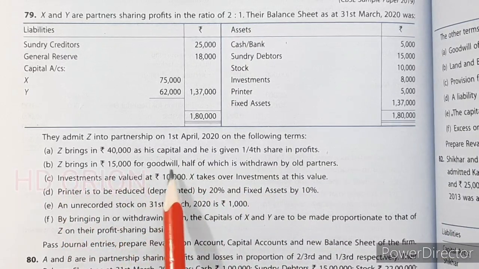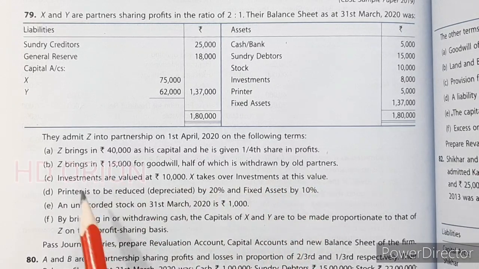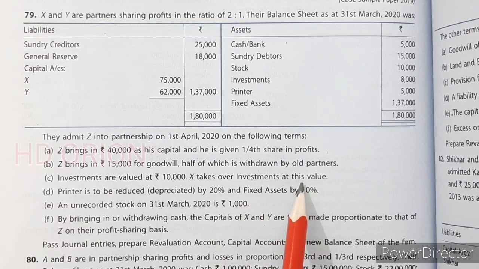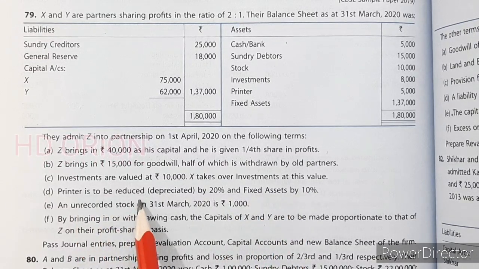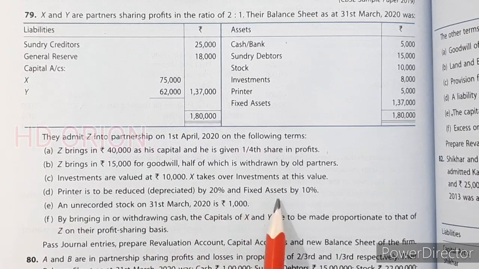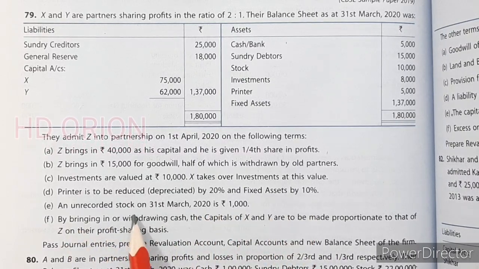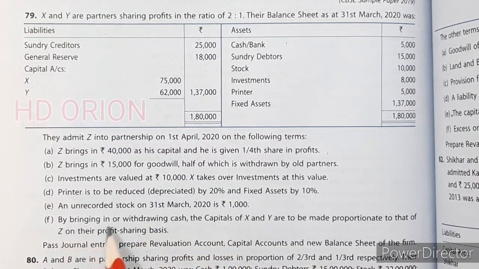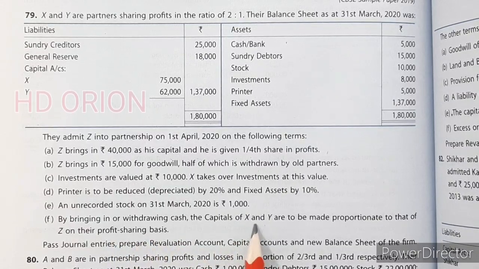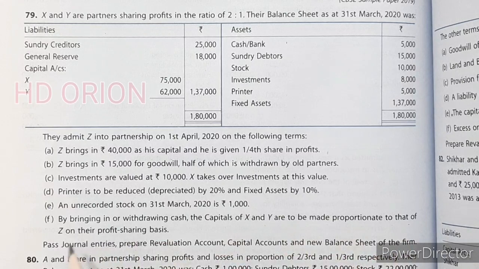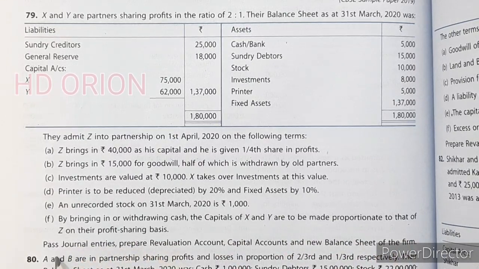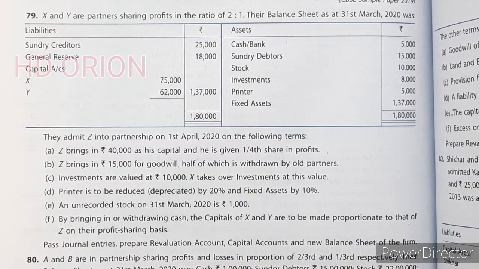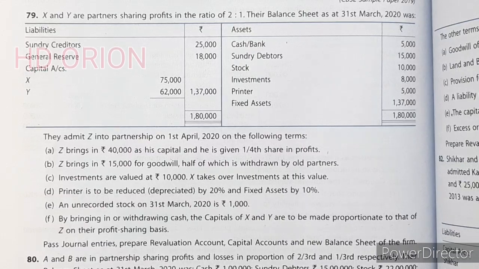Z brings rupees 15,000 for goodwill, half of which is withdrawn by old partners. Investments are valued at rupees 10,000 and X takes over investments at this value. Printer is to be reduced or depreciated by 20% and fixed assets by 10%. An unrecorded stock on 31st March 2020 is rupees 1,000. By bringing in or withdrawing cash, the capitals of X and Y are to be made proportionate to that of Z on their profit sharing basis. Pass journal entries, prepare revaluation account, partners capital account and new balance sheet of the firm. Let us see the solution.